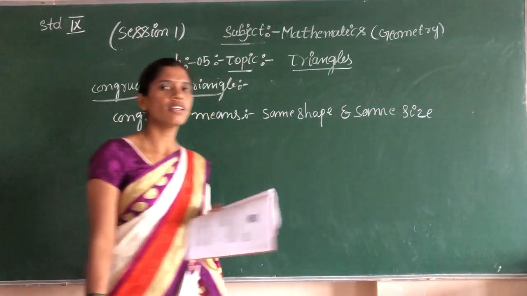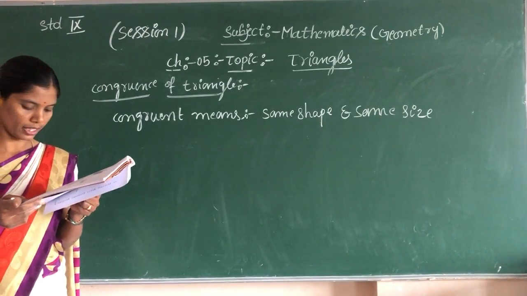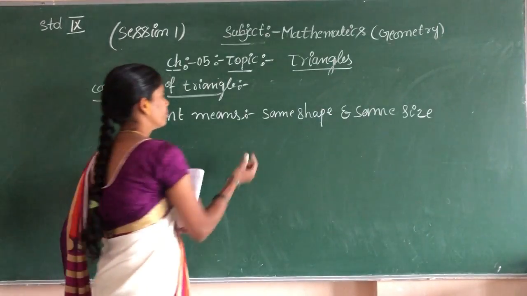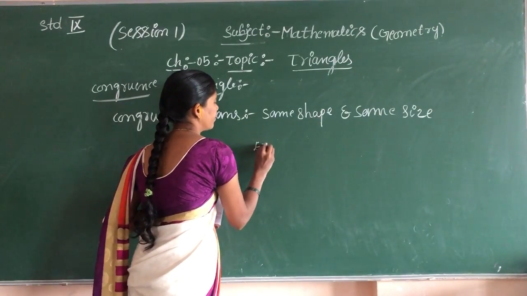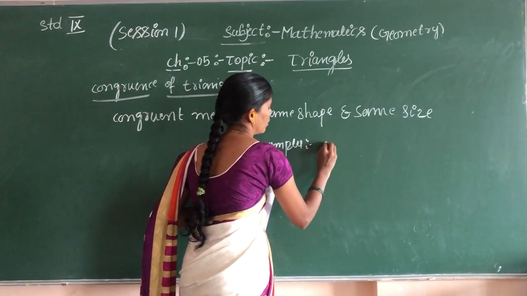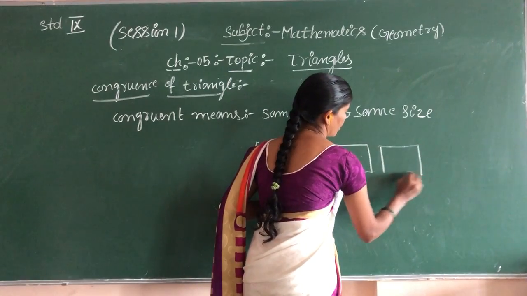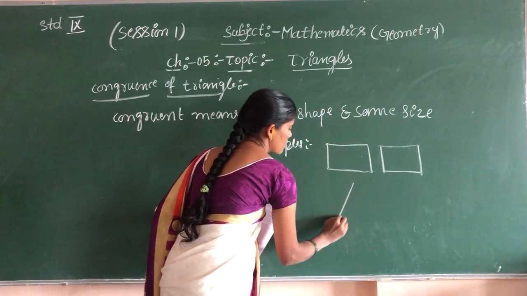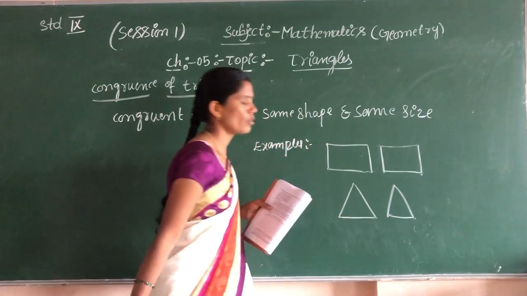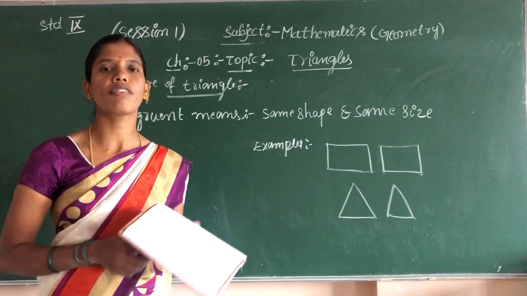Same shape and same size is called the congruency of the figure. You should take examples. This is one of the congruency. Children, did you understand the congruency of the figure?